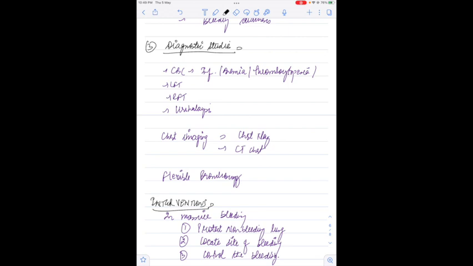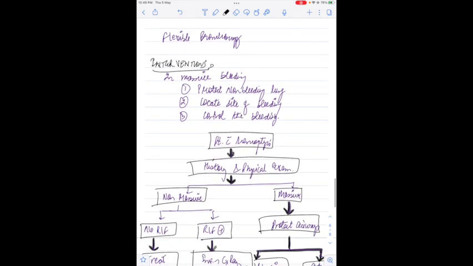Then what diagnostic studies will we perform for this patient? We'll get blood tests done. First of all, we'll get CBC to rule out any infections, anemias, thrombocytopenias. Then we'll get LFT, RFTs, and urine analysis done if we are suspecting pulmonary renal syndromes. Then we'll get chest imaging done. In that, we can get chest X-ray and CT chest done. However, if we are suspecting pulmonary embolism, then we can get CTPA also done. We can send samples for sputum evaluation, and in the end we can do flexible bronchoscopy to see the site of the bleeding.